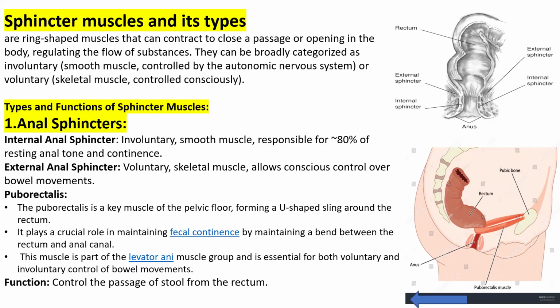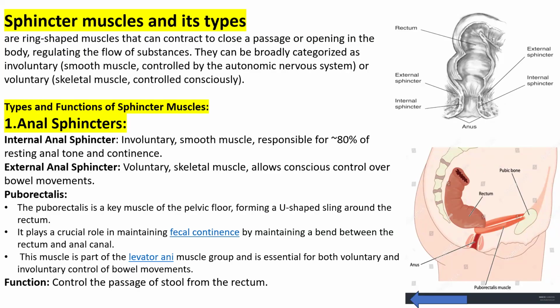A sphincter is a ring-type muscle that can contract to close or open a passage. It helps in contraction so that the passage is open or closed, regulating the flow of substances. There are sphincter muscles throughout the body. What is the function of a sphincter muscle? With the help of contraction, it opens or closes and regulates the flow of different substances. Mostly they are involuntary.